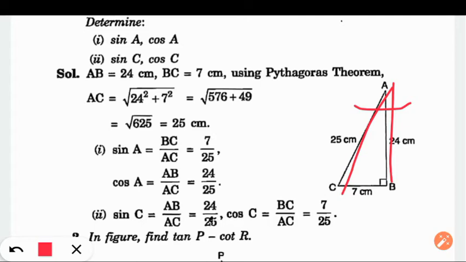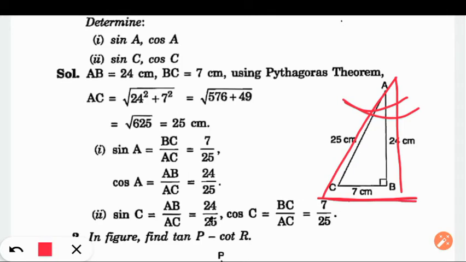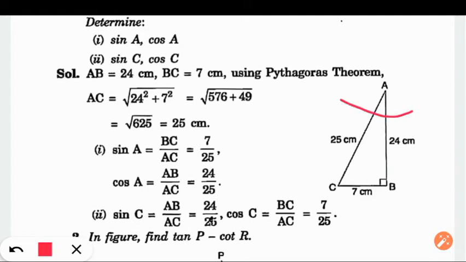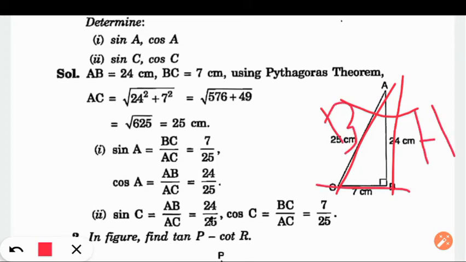So which ratio do we call sine? Sine is the ratio of perpendicular and hypotenuse. With respect to angle A, this is base and this is hypotenuse, so BC is perpendicular. Perpendicular by hypotenuse, BC by AC. Sine of angle A must be BC by AC. Why BC by AC? Because with respect to this angle, this one is base and this one is hypotenuse, then this one is perpendicular.